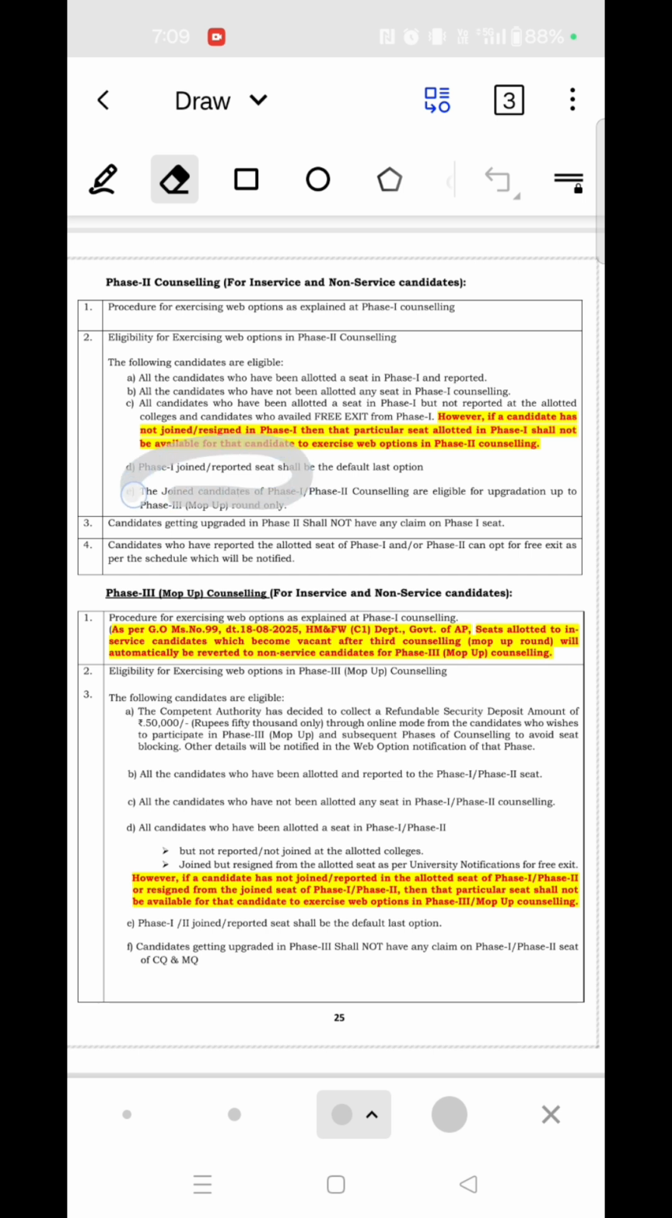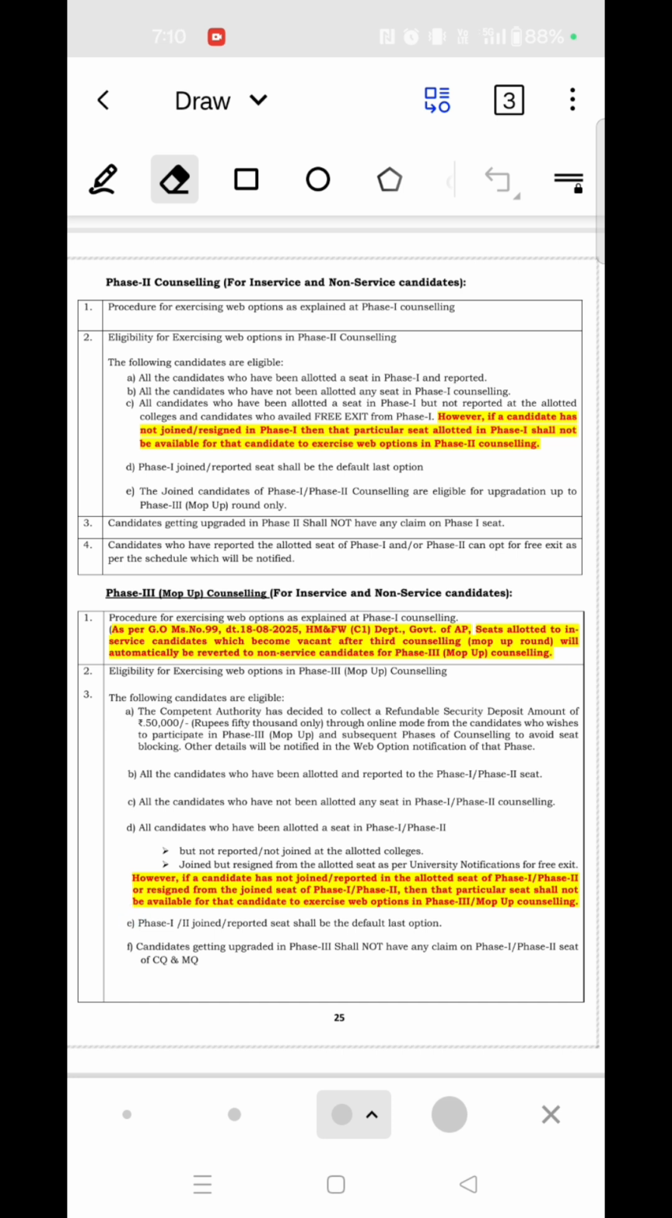For those candidates who joined or reported, that seat will be the default last option. If they don't get any upgradation, they will retain the phase 1 seat. Joined candidates are eligible for all the upgradation till the mop-up round.